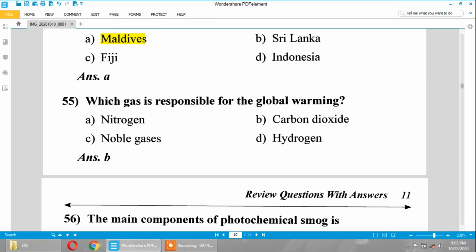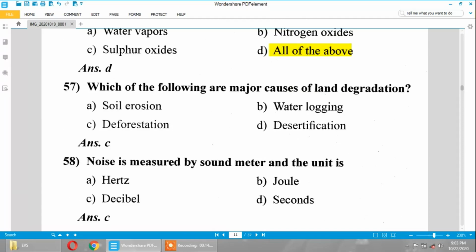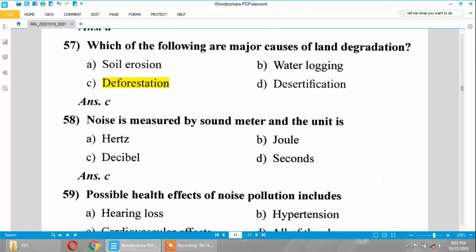Which gas is responsible for global warming? It is carbon dioxide gas. Next, the main components of photochemical smog are water vapor, nitrous oxide, sulfur dioxide, all of the above. Which of the following are major causes of land degradation? It is deforestation.